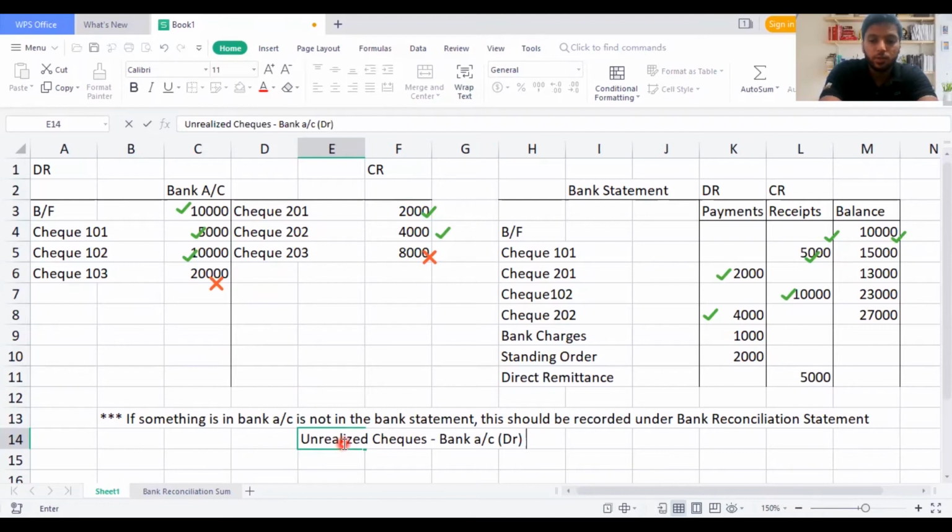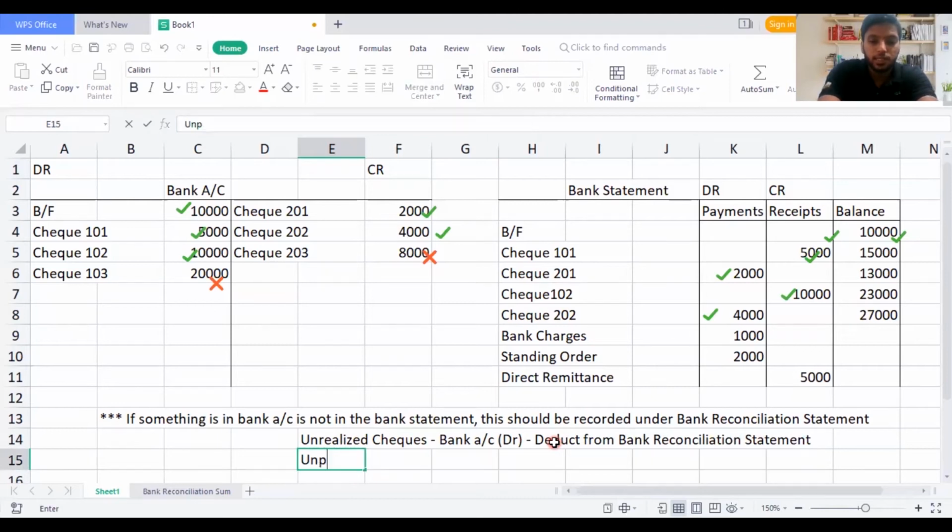So unrealized check, where does it come? We need to deduct. So unrealized check should be deducted from the bank reconciliation statement. It is a less column. So I can write here, deduct from bank reconciliation statement. But it depends, guys. I'll explain how it happens.